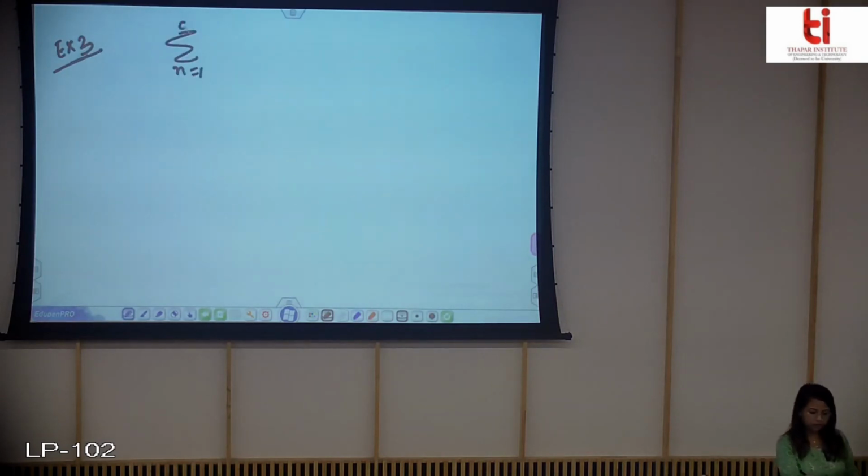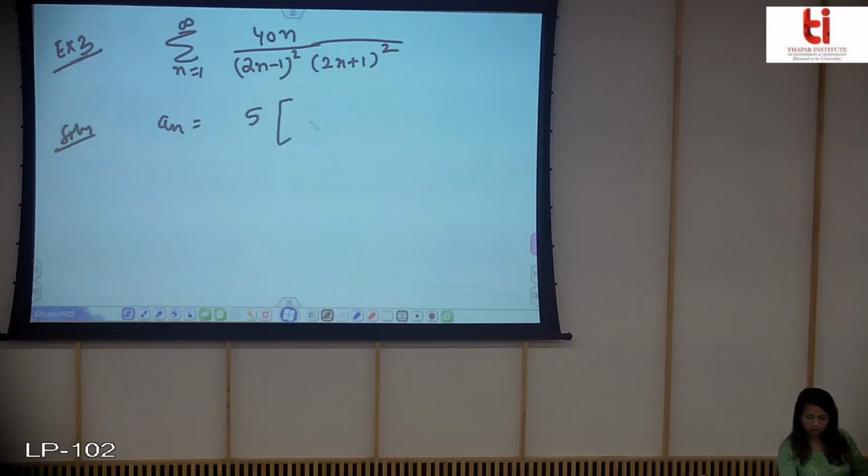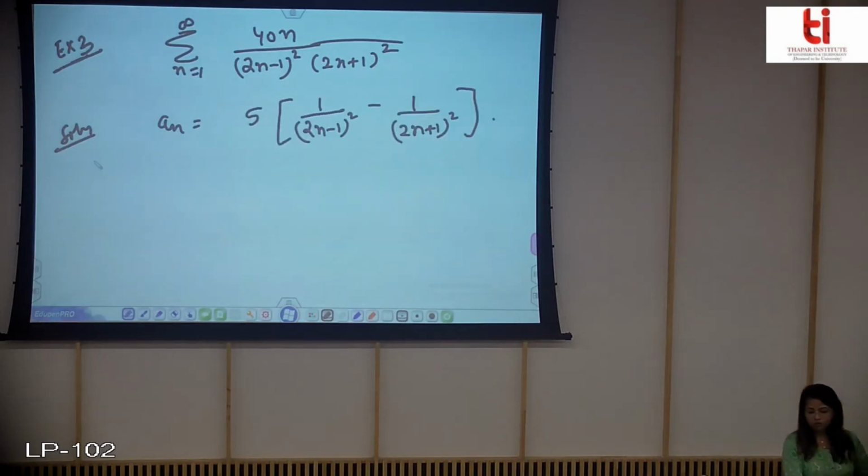The last example for this telescoping series: suppose that you have this series and you want to check its convergence or divergence. Again observe that you can write an as this, so this is your an term.